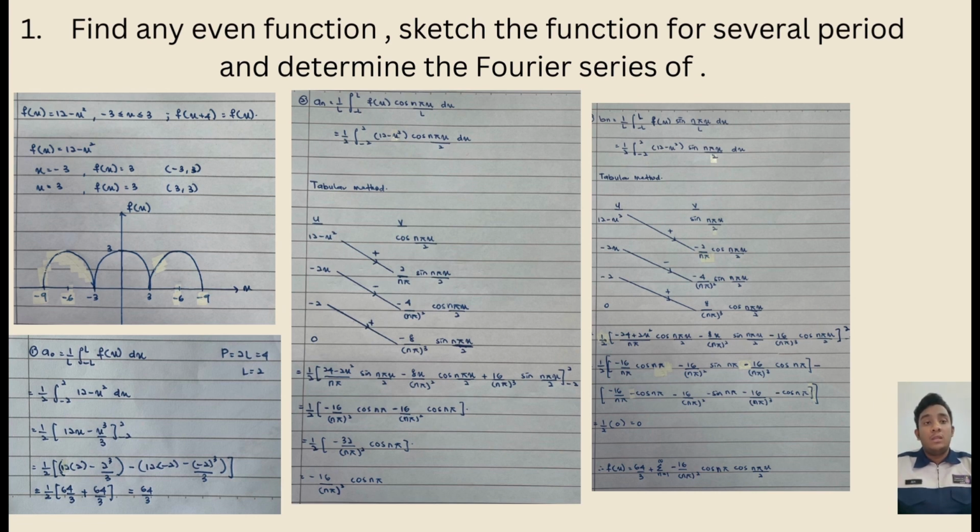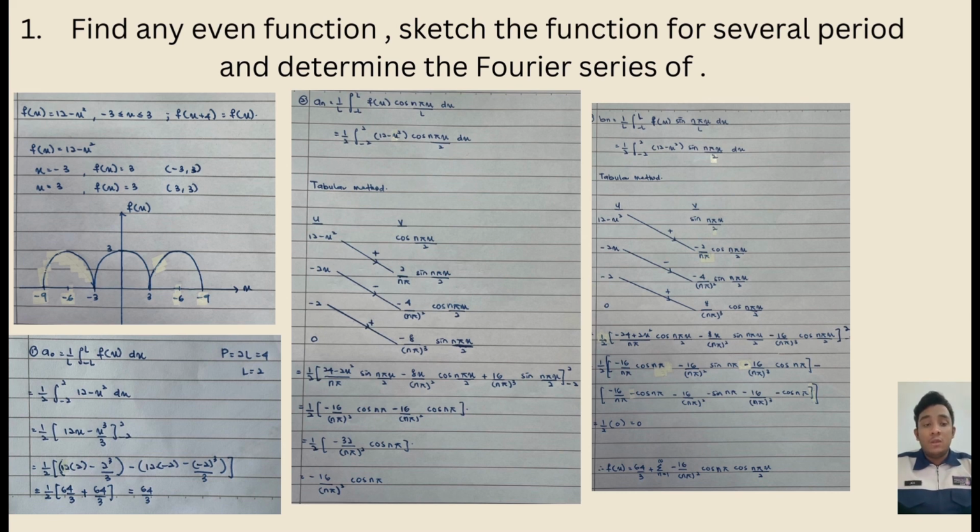For question number 1, find any even function, sketch the function for one period and determine the Fourier series. The function that I have used is f(x) equals 12 minus x squared, for x bigger than negative 3 and smaller than 3. From the equation, I have got the graph. So after plotting the graph, we have to find the values of a0, an, and bn.